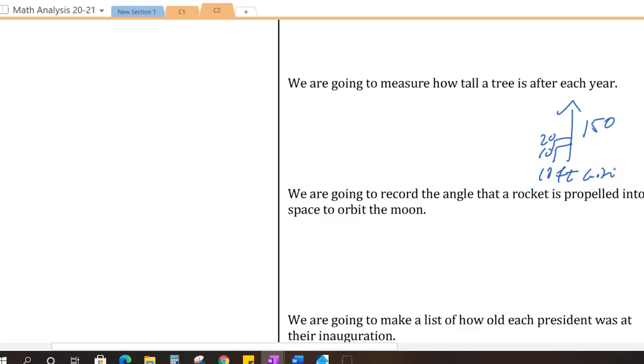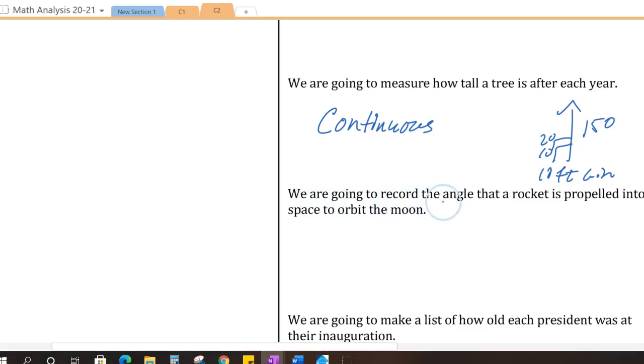And someone else says, well, wait a second. 6 point what inches? Because we're measuring, again, we can go down into decimals and continue measuring smaller and smaller. So if you're measuring something like this, then you can say it is a continuous measurement because there's an infinite number of possibilities between 0 and 150.